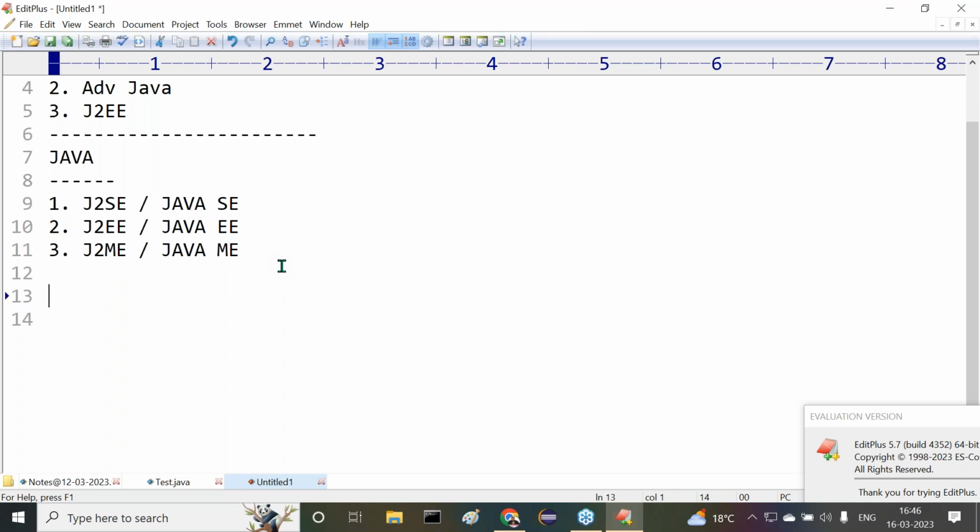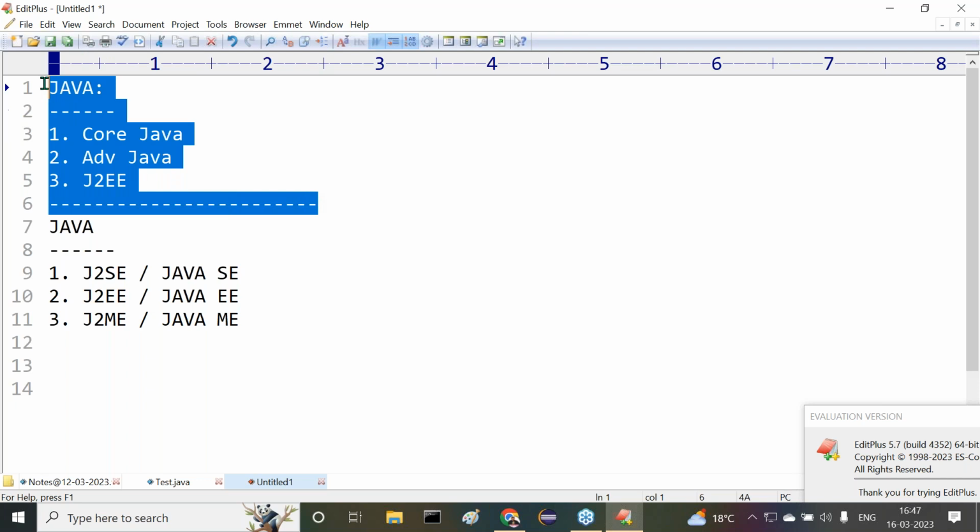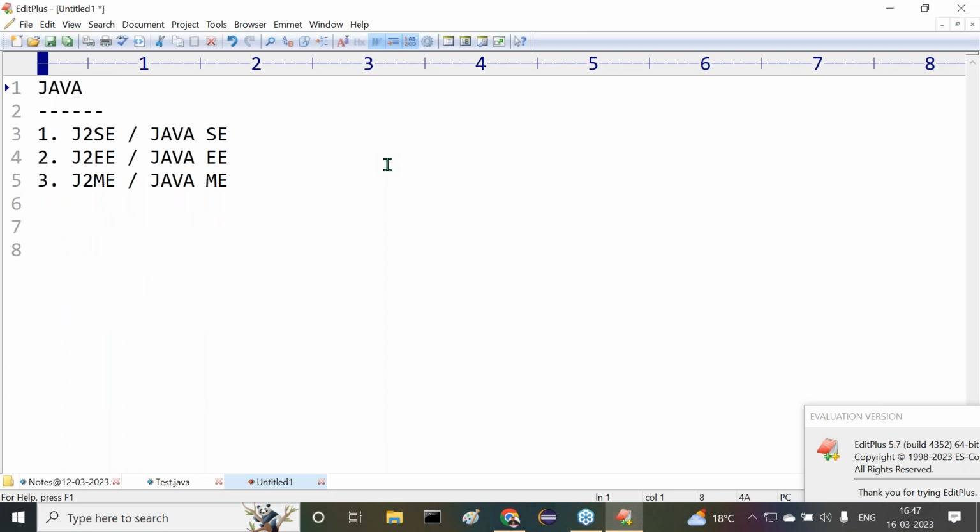Tell me guys, what are the three parts of Java? First one is J2SE or Java SE. Second is J2EE or Java EE. Third is J2ME or Java ME. So the first classification, core Java, advanced Java, J2EE, is totally wrong. Don't fall for it. Leave it, it's not required. From now onwards, we have to understand Java as these three parts.